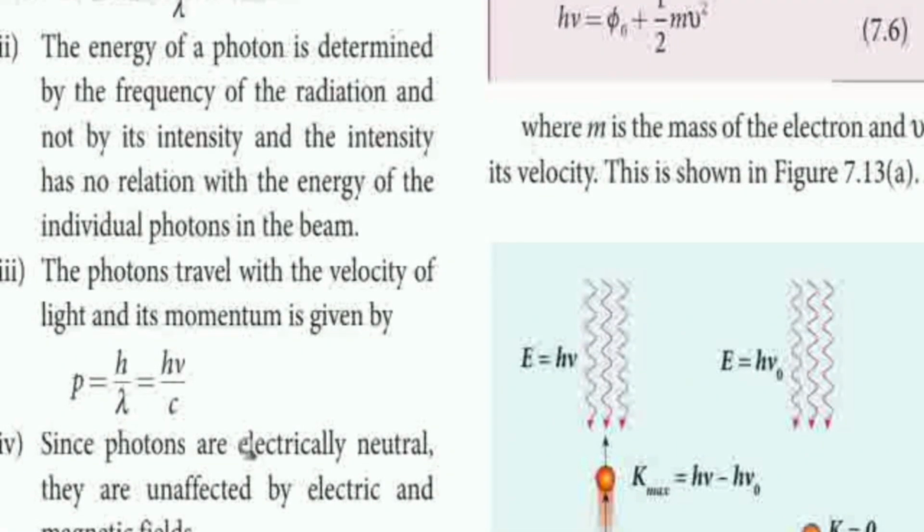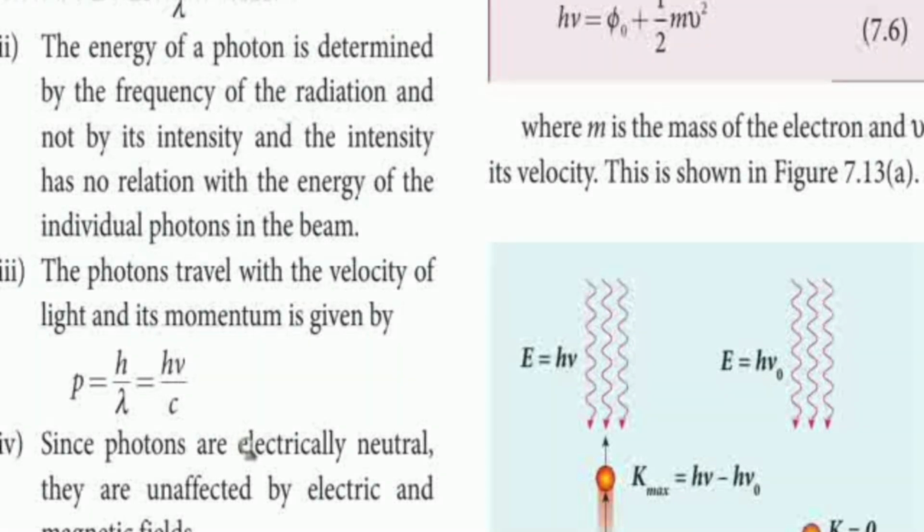Then the next character of the photon. The energy of the photon is determined by the frequency of radiation. So the light which is incident on the metal surface depends on the frequency. Already we know that it is independent of the intensity of that light. So it depends only on the frequency of that light, not the intensity of the light.